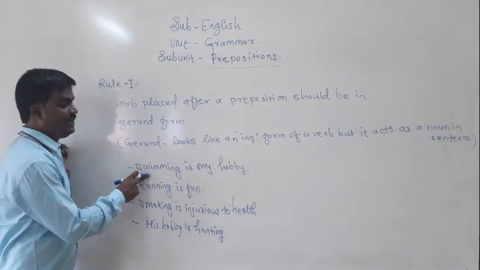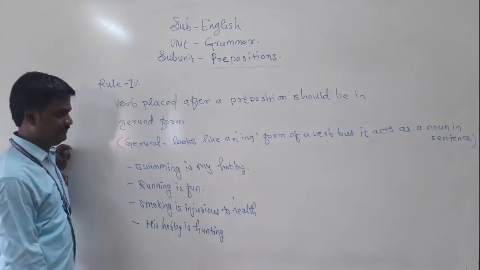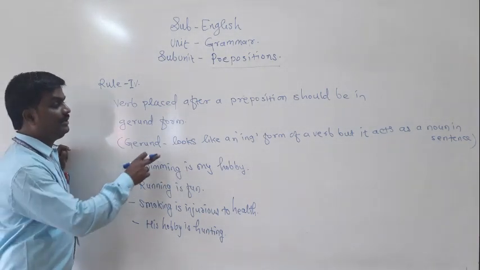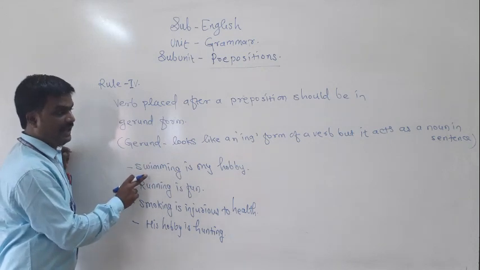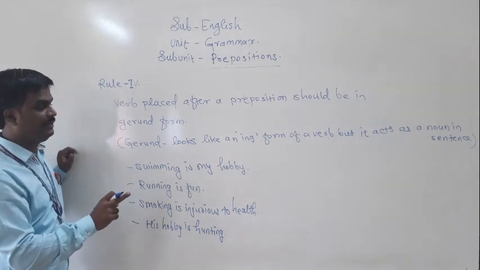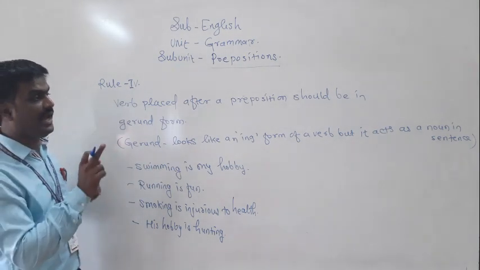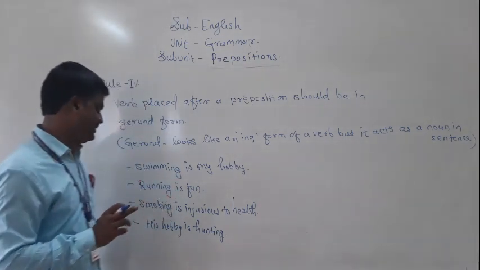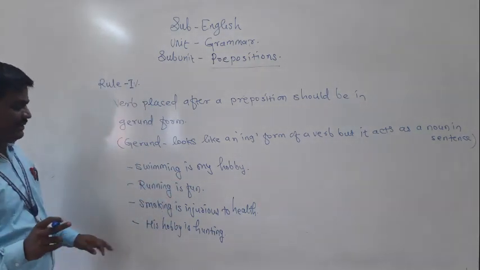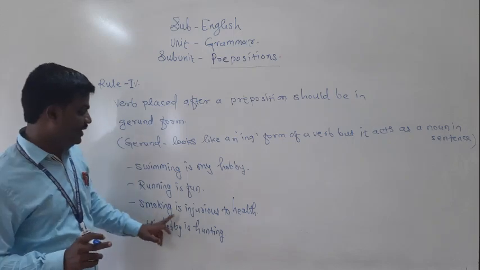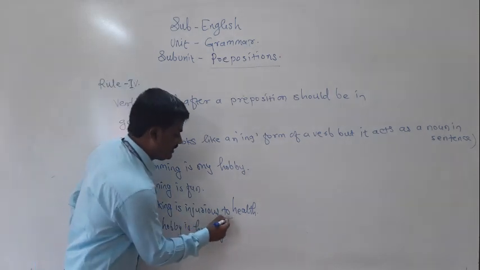See here, swimming is my hobby. Here, it looks like an ing form of the verb, but it acts as a noun in the sentence. I have given one more example: smoking is injurious to health.